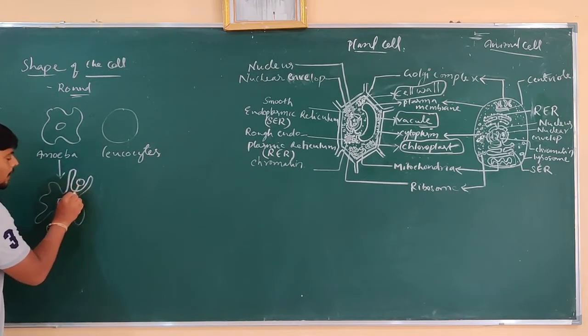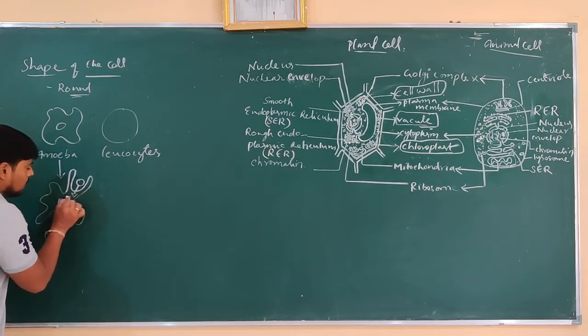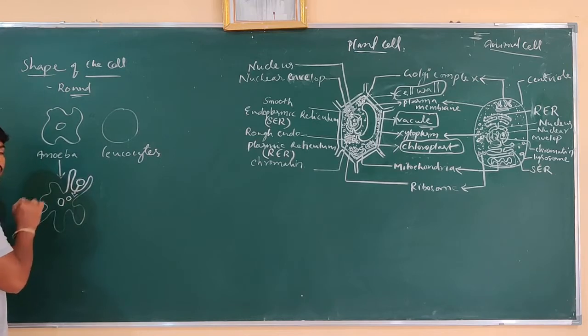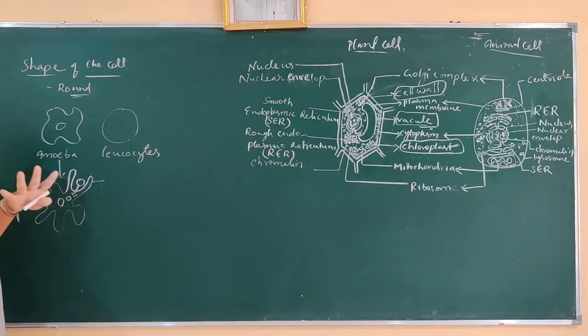The food particle present outside the amoeba is taken into the cell with the help of these finger-like structures. If you observe, they look like fingers, but they are not actually fingers.